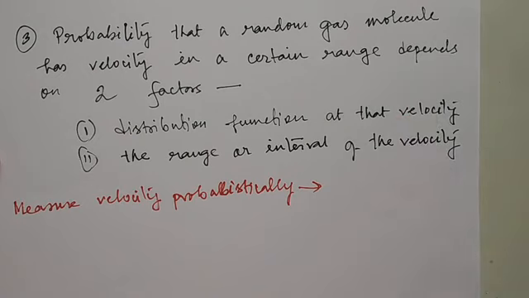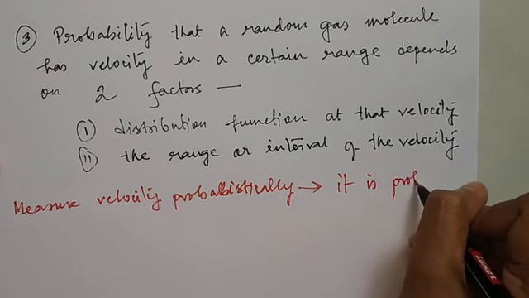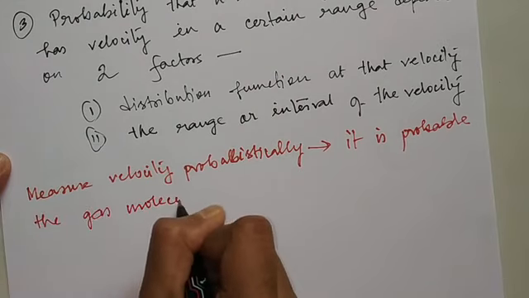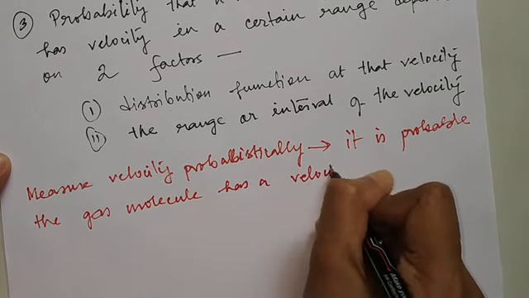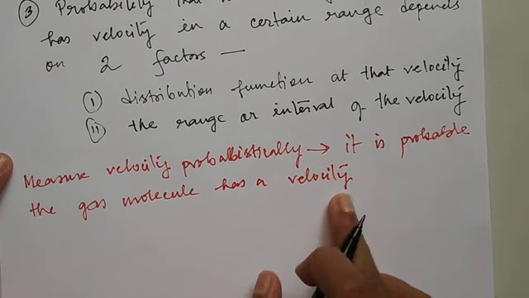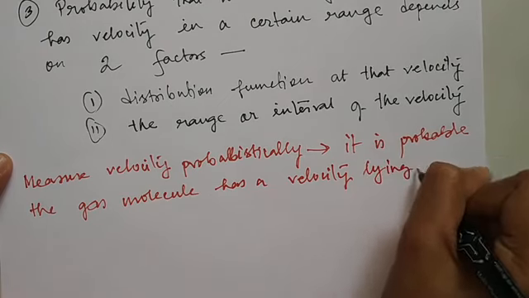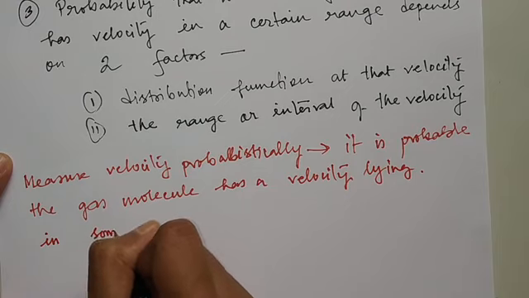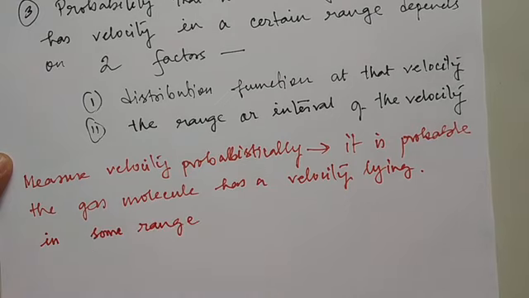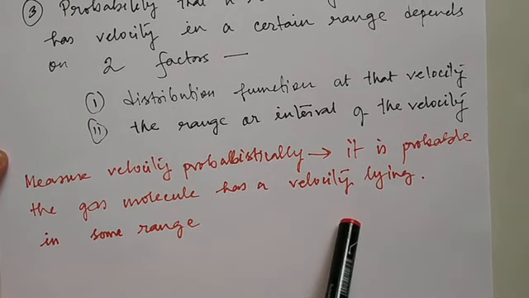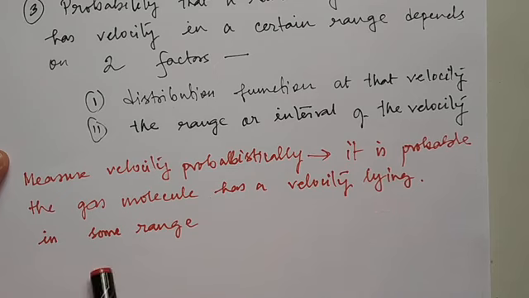We cannot see a gas molecule moving, and we cannot measure how much distance is covered in 1 second. So we can just say that it is probable that the gas molecule has a velocity lying in some range.